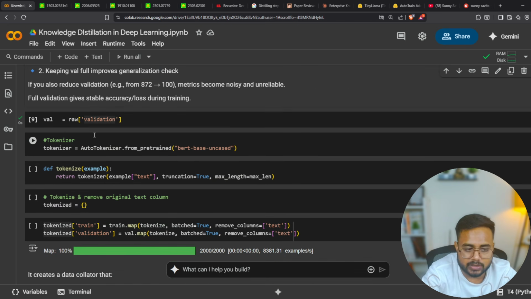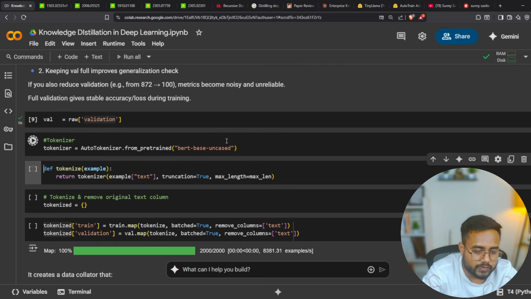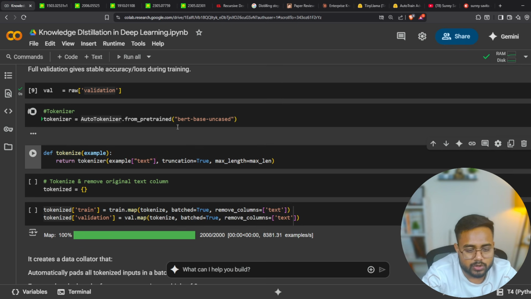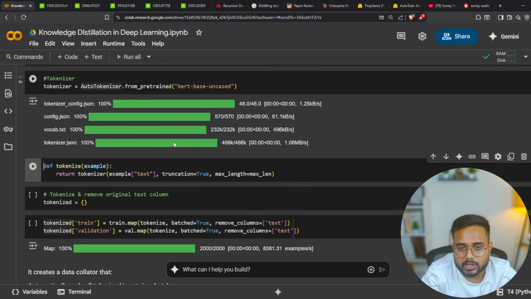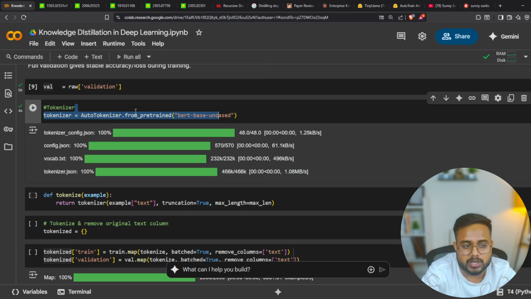So what I will do, I'll initialize my tokenizer now. Which models are we going to consider? We are going to consider two models. The first model is the BERT large model, and the second one is the BERT base model. I'm going to load the tokenizer with respect to this BERT base model.